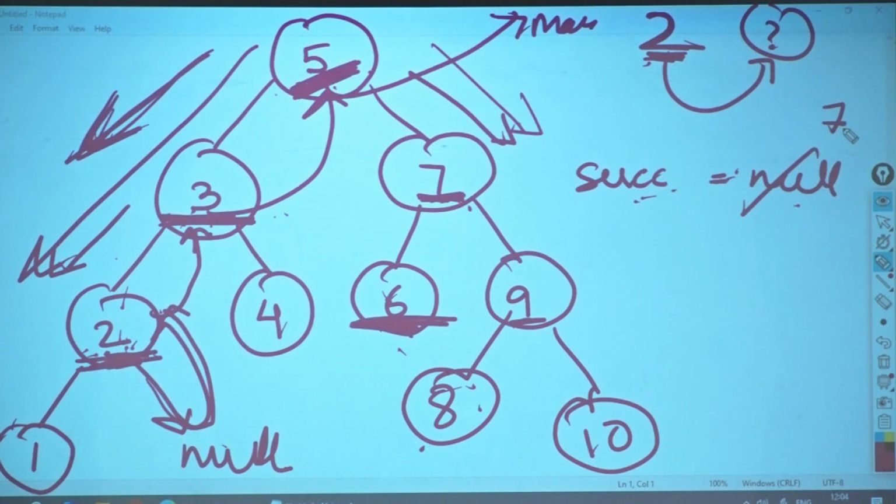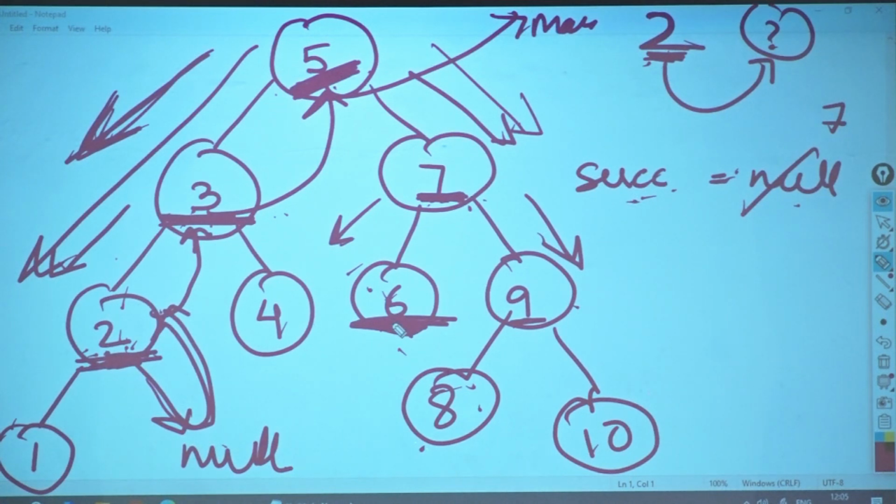7. Understood? Now when I come here, I will have to decide, do I have to go further down here or do I have to go this part? So now again I will check with target. So currently I have 6. So should I go to right or should I go to left? Go to left. Okay. So now I come here. Now is my root node greater than my target? No. So will I change my successor? No, I will not change my successor.